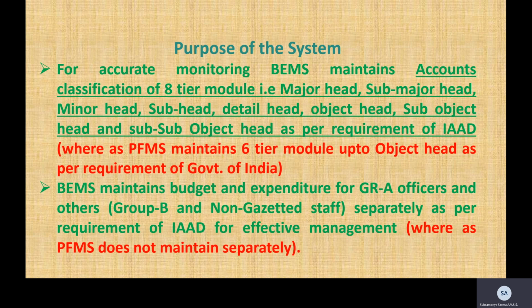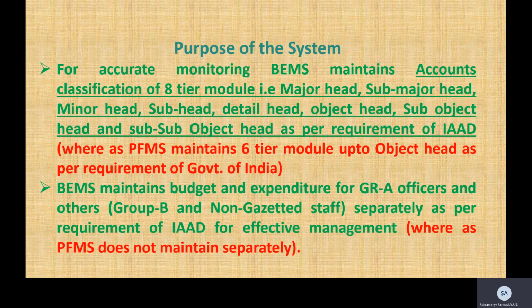Whereas the CGA has authorized only a 6-tier classification, as done in the PFMS, the Public Financial Management System. That is the requirement of the Government of India. BEMS also maintains the expenditure of Group A officers, that is IA&AS officers, separately, and non-IA&AS officers, gazetted and non-gazetted, separately. So we have more clarity in our classification. At the click of the button, our department can know how much has been expended under each head of account.